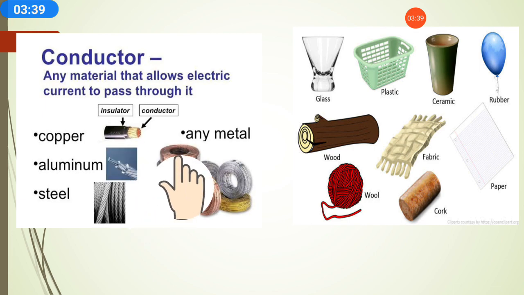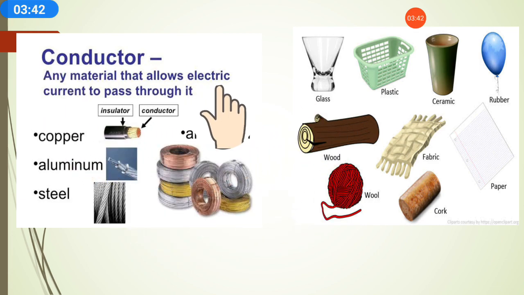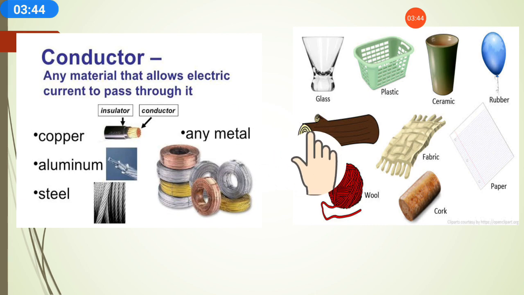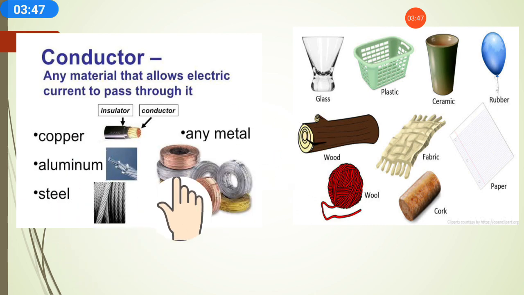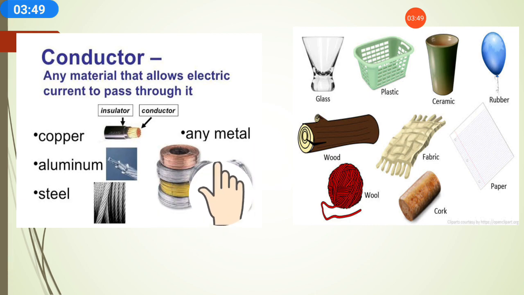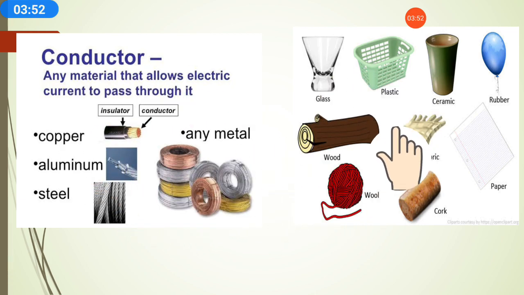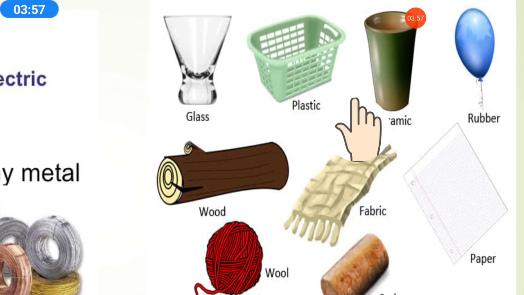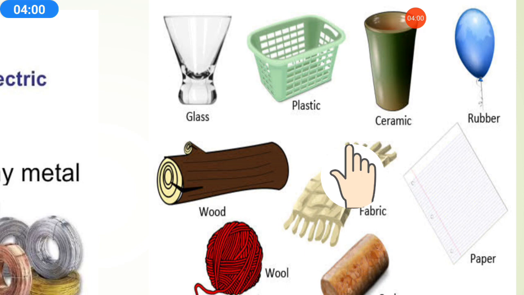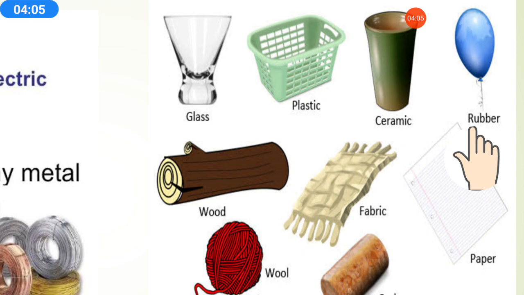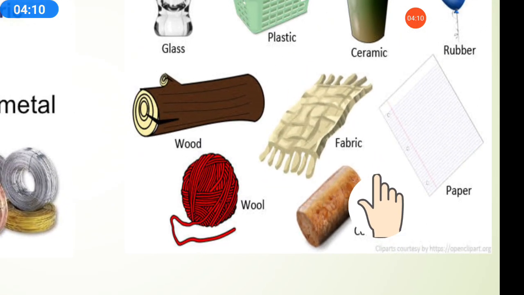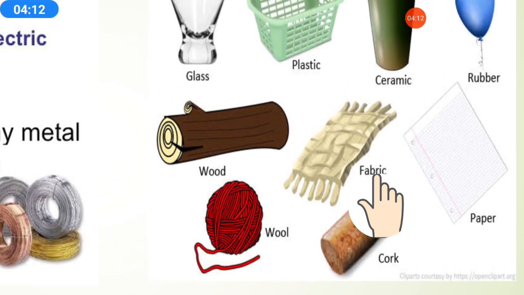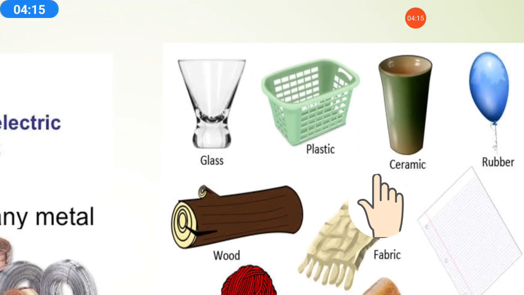These are the examples of conductors: any material that allows electric current or heat to pass. All the metals, copper, aluminium, steel, are good conductors of heat. Insulators are also called bad conductors. Glass, plastic, rubber, wood, fabric, wool, paper, cork are insulators. They are not good conductors of heat because they do not allow heat to pass.